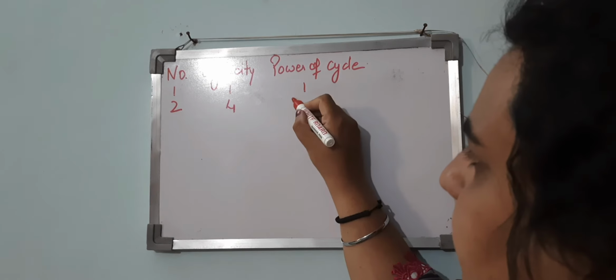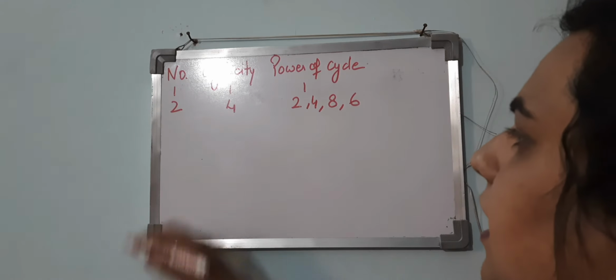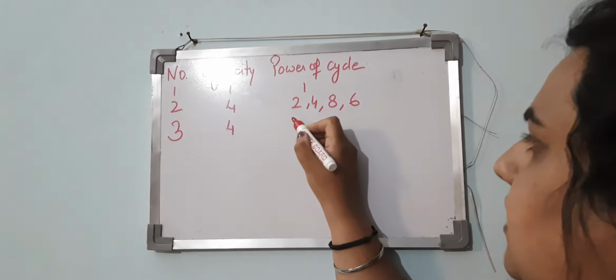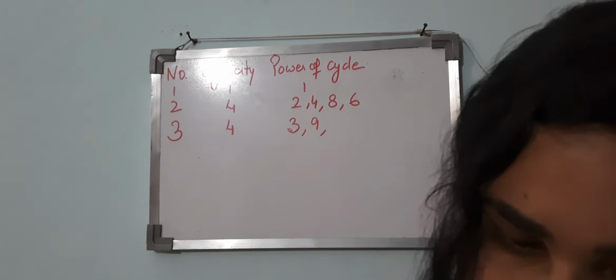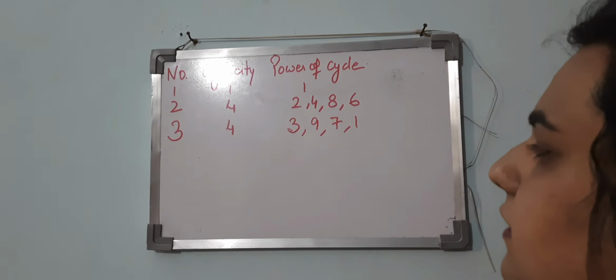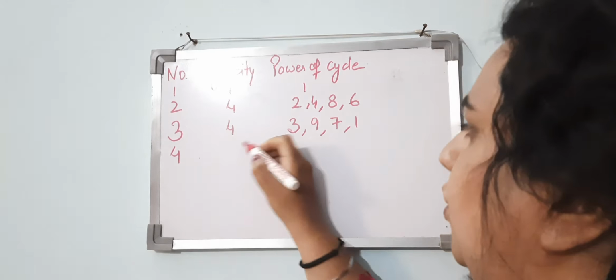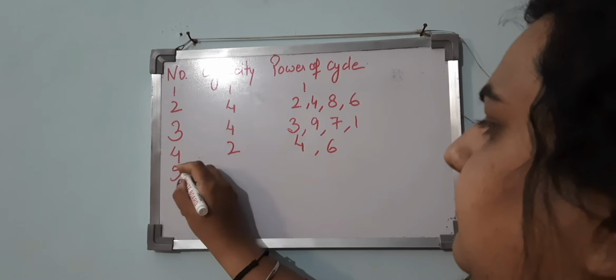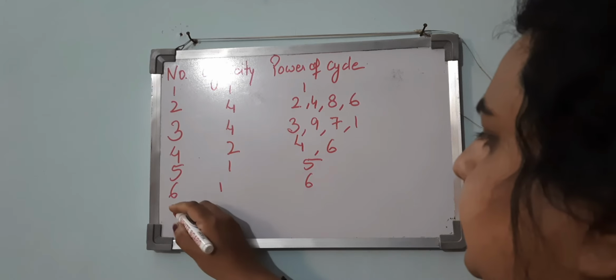The number is 2, cyclicity is 4, power cycle is 2, 4, 8, 6. Number is 3, cyclicity is 4 as we discussed, and the power cycle is 3, 9, 7, 1. Now the number is 4, its cyclicity is 2 and power cycle is 4, 6. Number is 5, cyclicity is 1, power cycle 5. Number 6, cyclicity 1, power cycle 6.